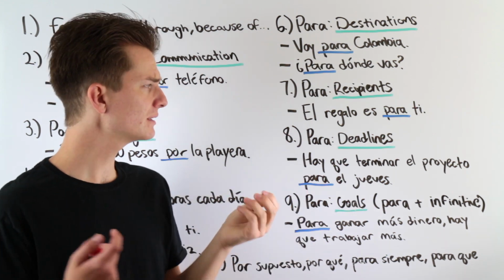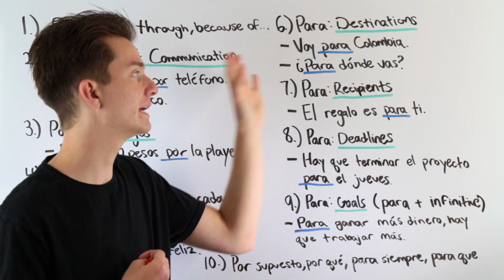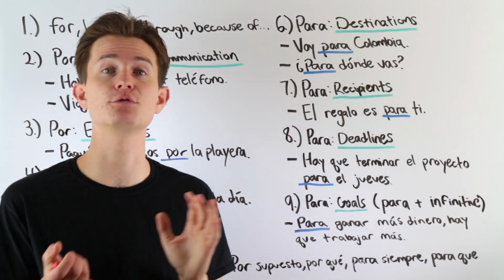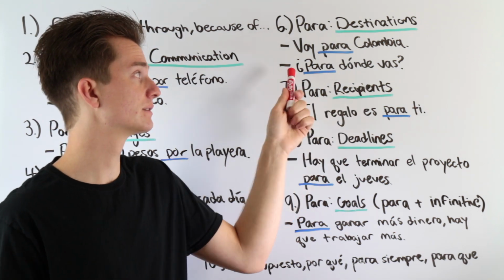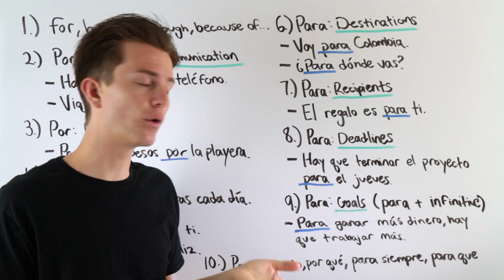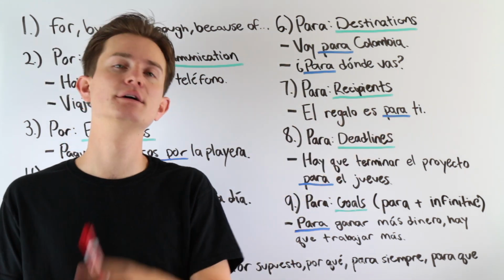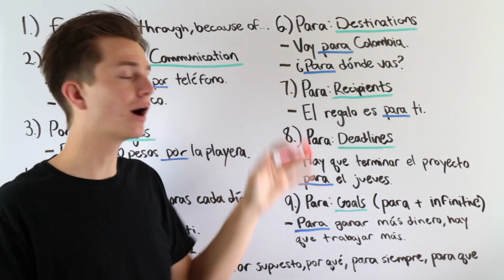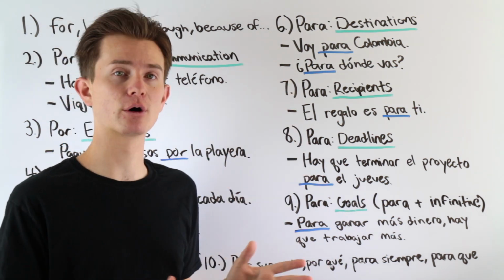Notice how so far para has fewer changes in its meaning across different contexts. For example, ¿para dónde vas? For where are you going? So para is still meaning for. El regalo es para ti. The gift is for you. More often than not, para is going to mean for in English.